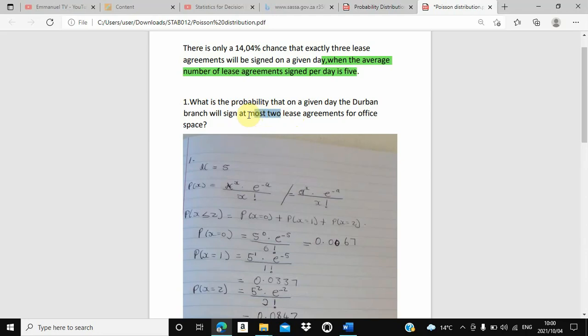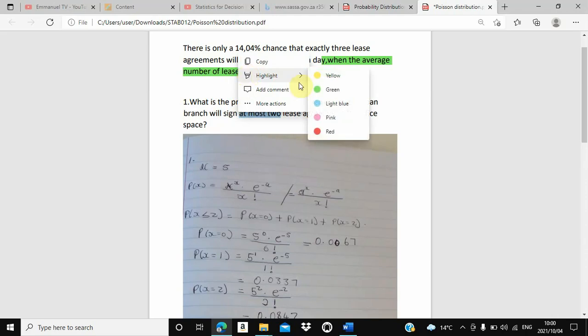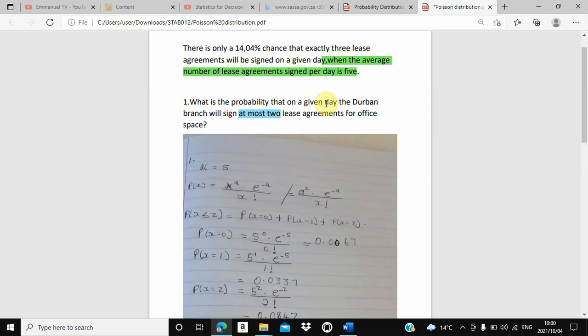If you want to understand probability better, in each and every statement, read these statements carefully and make sure that you analyze them. So now we know that at most 2 simply means we want less than or equal to 2, everything below 2, including that 2. So what is the formula that we are going to use?